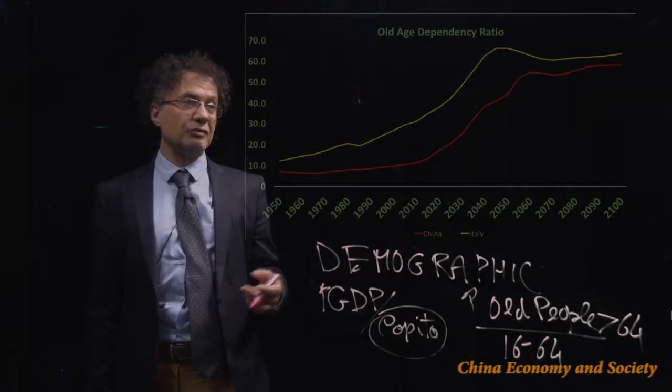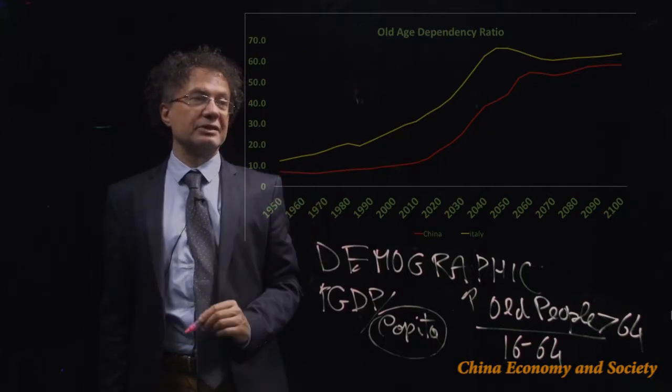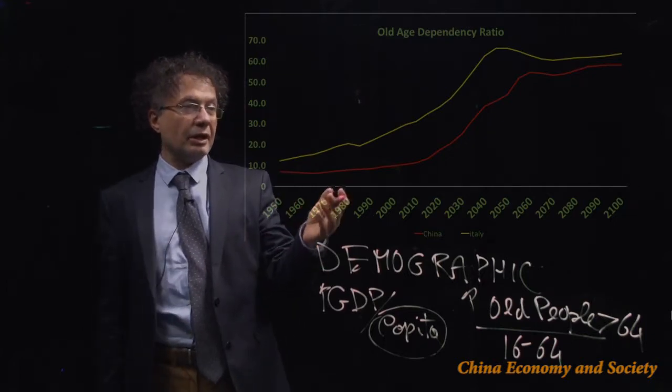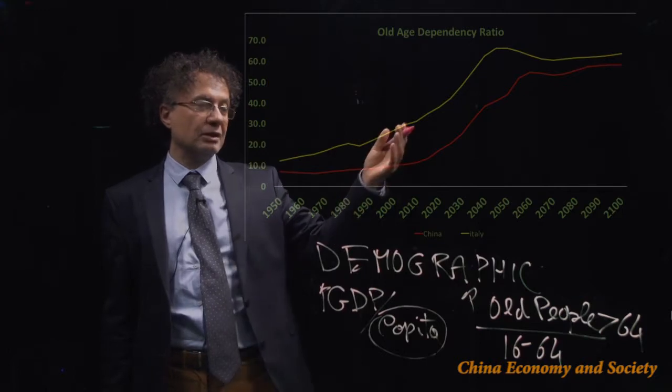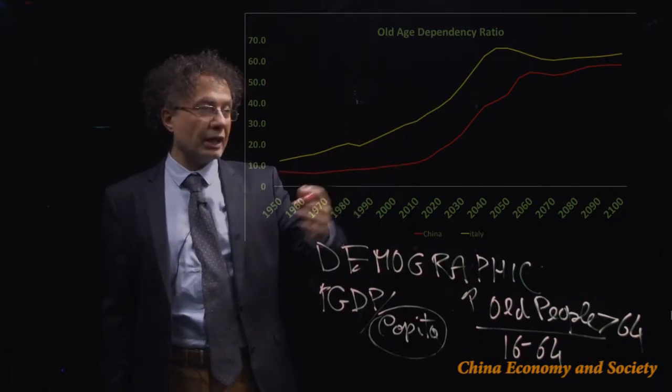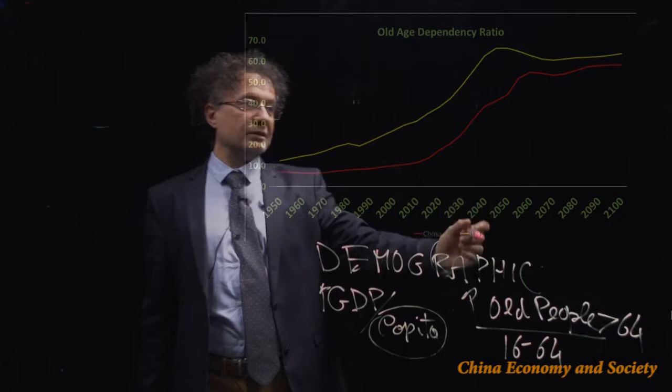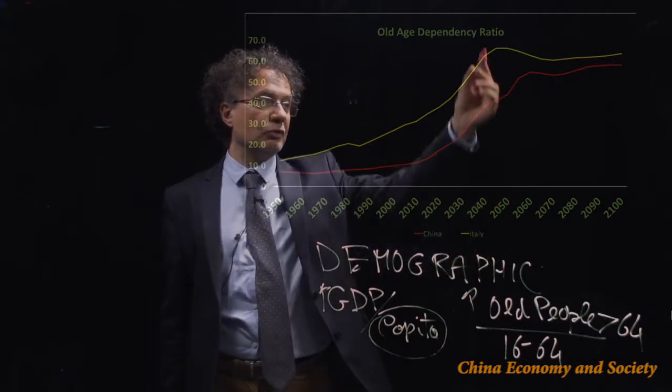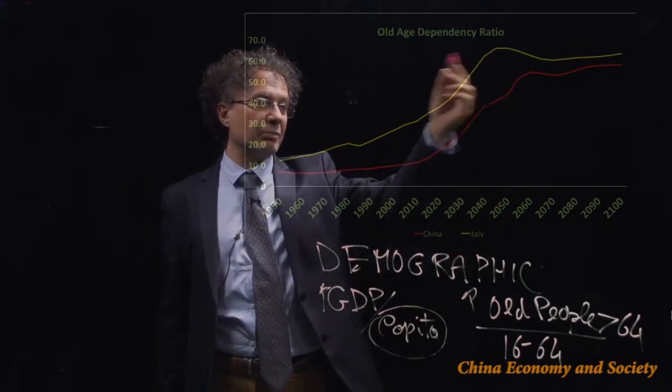This is a very high number, but if we look at Italy, the situation is even worse. Italy was also at 10% in the 50s, but the ratio has been growing faster and steeper over time. It's expected that in 2050 it will reach a peak of 65%.